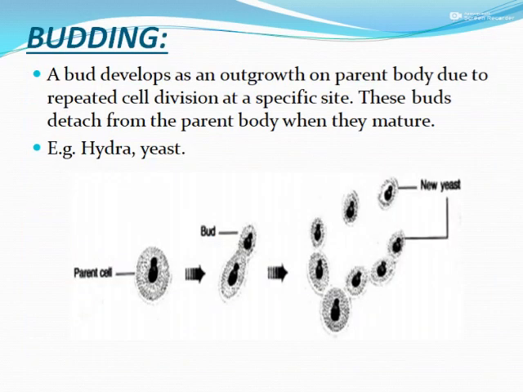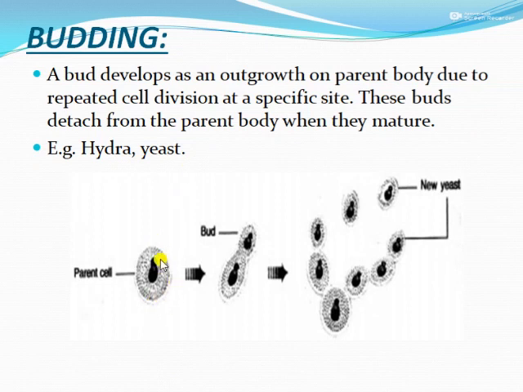Next we have budding. The bud develops as an outgrowth on the parent body due to rapid cell division at a specific site. These buds detach from the parent body when they mature. For example, we can find it in Hydra or yeast.